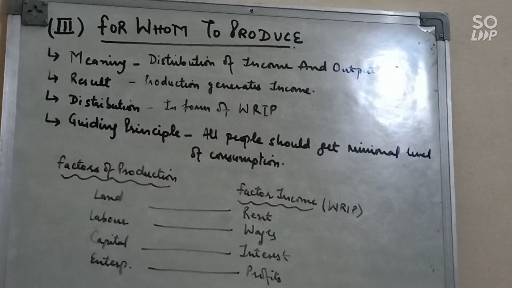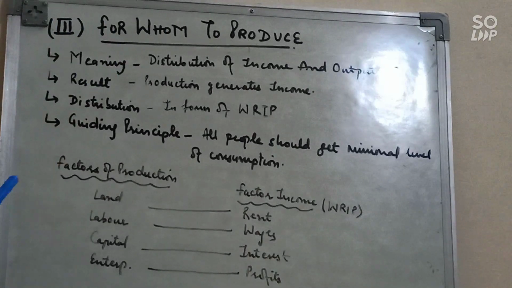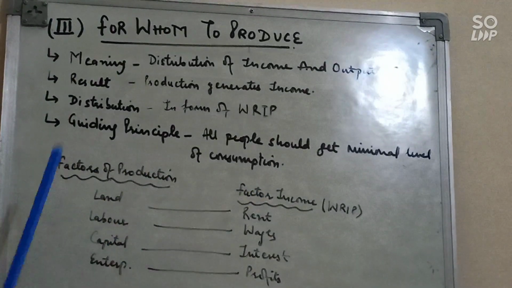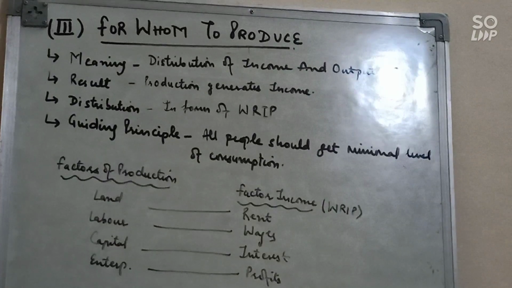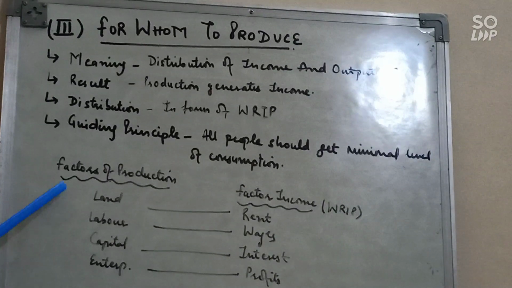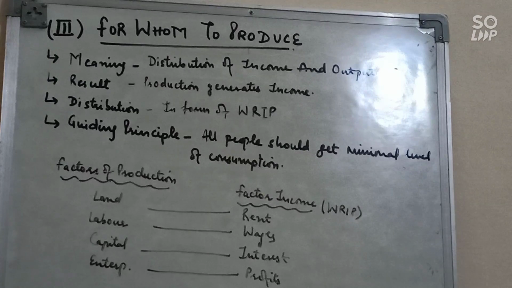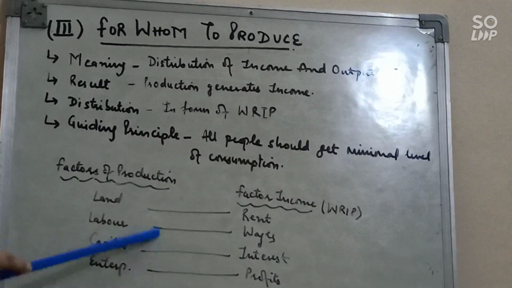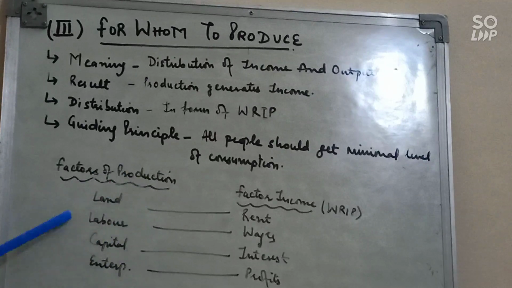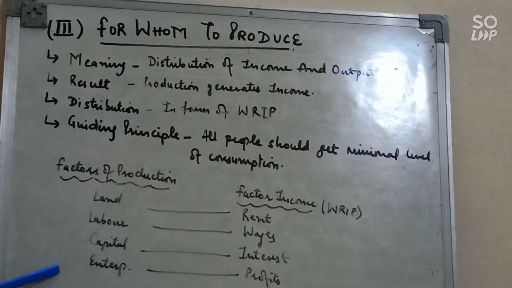Okay. Third problem is for whom to produce. Before doing this problem, I think it's very important to understand these concepts: factor of production and factor income. What it means. To produce goods, we need these factors. So these are known as factor of production, that is land, labor, capital and material. No doubt we need other things also like raw material, etc. But these are the primary factor of production. Without these factors, a producer cannot produce goods. So these are the primary factor of production.